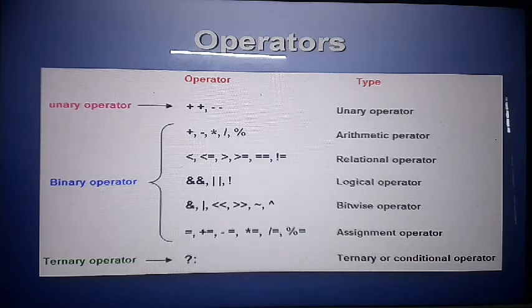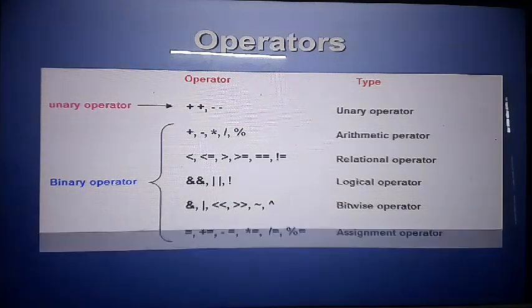Bitwise operator, in single form: and, or, not, shifting inside value, outside value, power of. Assignment operator, where the operator assigns the value, like equal, plus equal, minus equal, multiply equal. So this is the assignment operator. Ternary operator is the question mark and colon, also called the conditional operator.